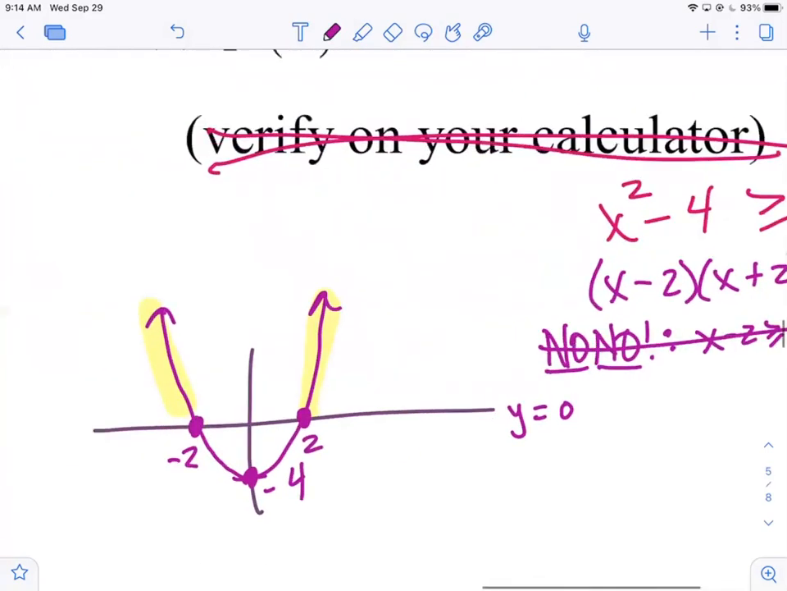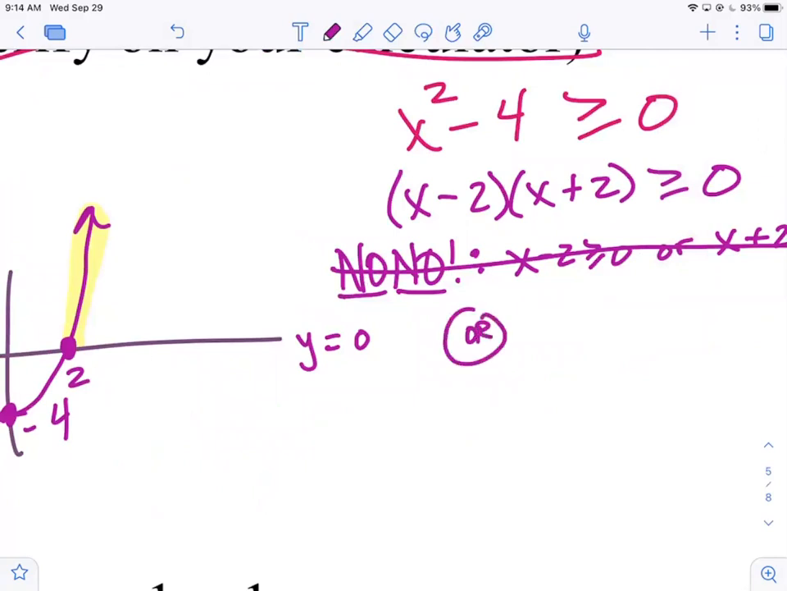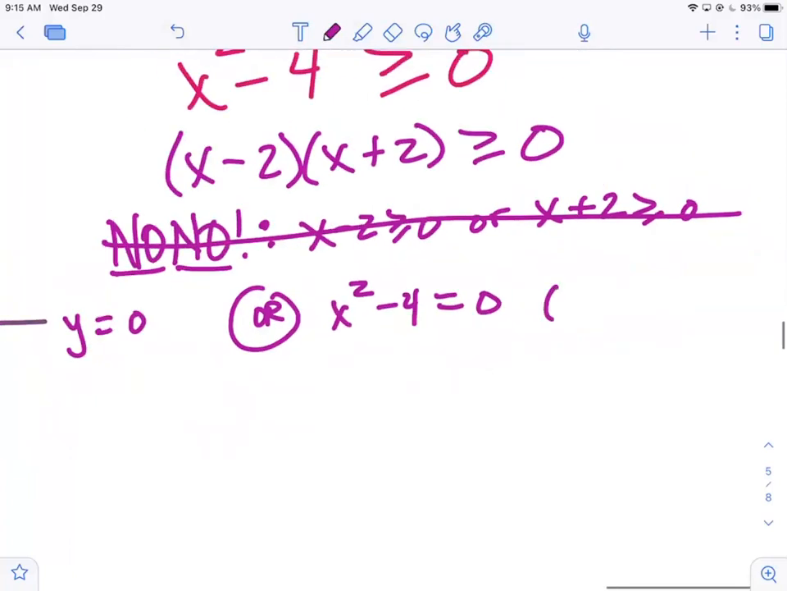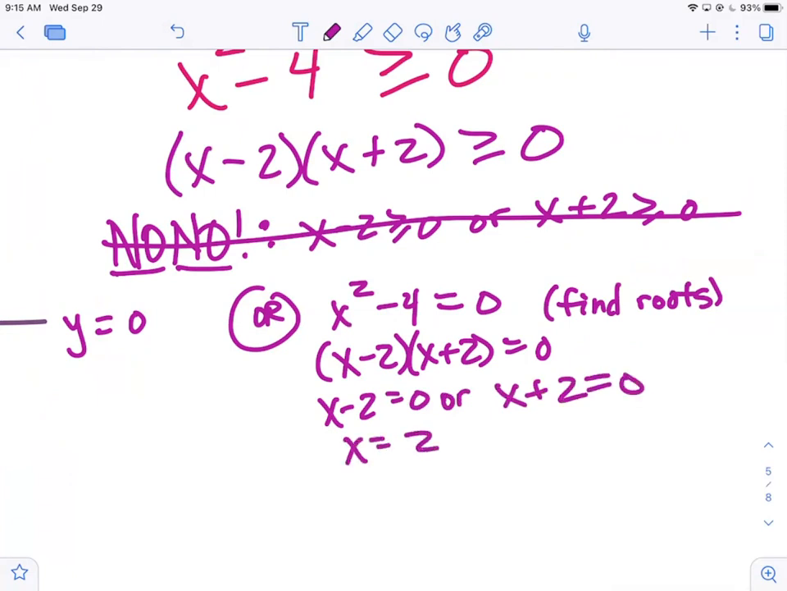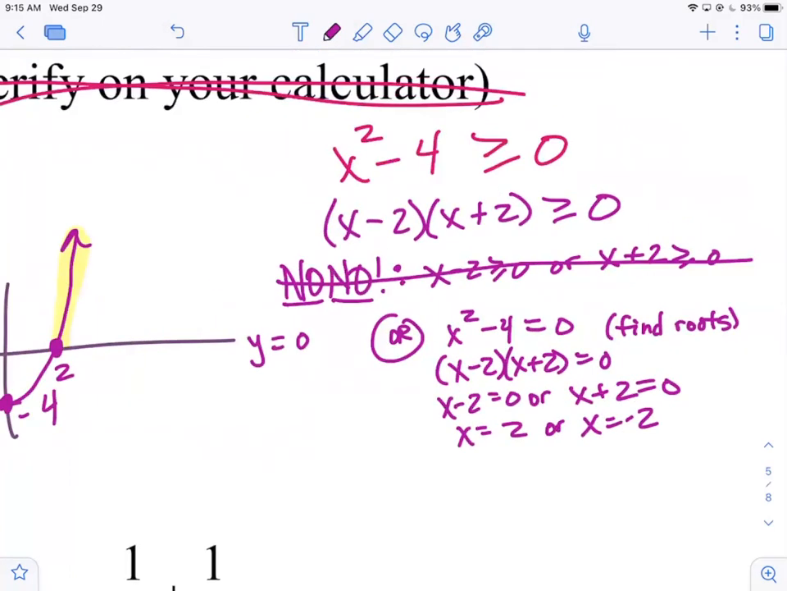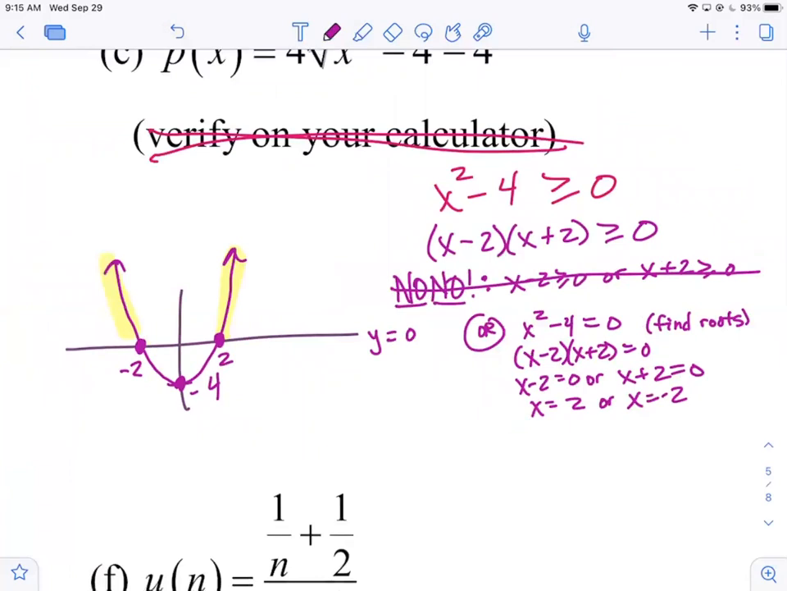If you don't want to do that, then come off to the side and say this. You could say x squared minus 4 equals 0. Okay, if you want. And this is basically just to find the zeros or the roots. So then you could say x minus 2, x plus 2 equals 0. And then if you want, you could say x minus 2 equals 0 or x plus 2 equals 0. And then you get x equals 2 or x equals -2. I don't care how you find the roots, as long as you're not lying, as long as you're not doing anything illicit or illegal.